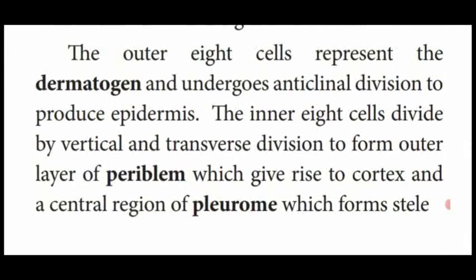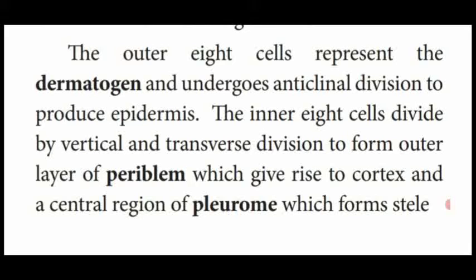Then next, the outer 8 cells represent the dermatogen. That means the outermost region of the plant body is called dermatogen. You have studied apical meristem theory in shoot and root in 11th standard anatomy, first lesson. Here, how this outermost dermatogen is formed in the embryo is given. Out of this 16-celled stage, the outer 8 cells produce the outermost layer of the plant part, called the epidermis. That region is called the dermatogen.